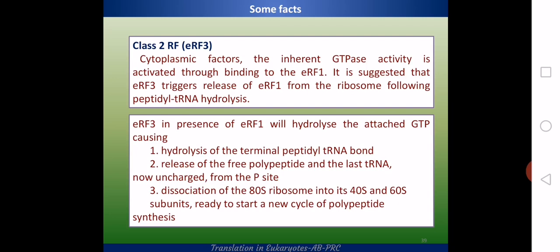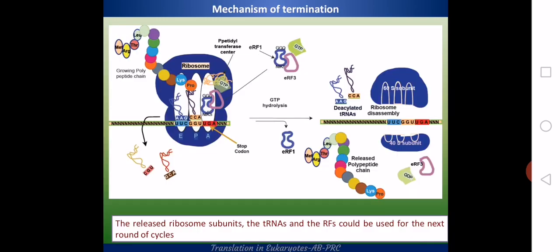Okay, so there will be a complete dissociation of the complex. That means all the tRNAs, mRNA, the release factors, everything will be dissociated, and also the ribosome will be dissociated into its corresponding subunits, 40S and 60S, at the end of this stage. So this shows the entire process. And of course these ribosomes can be reused for the next rounds of translation of any other mRNA molecule.